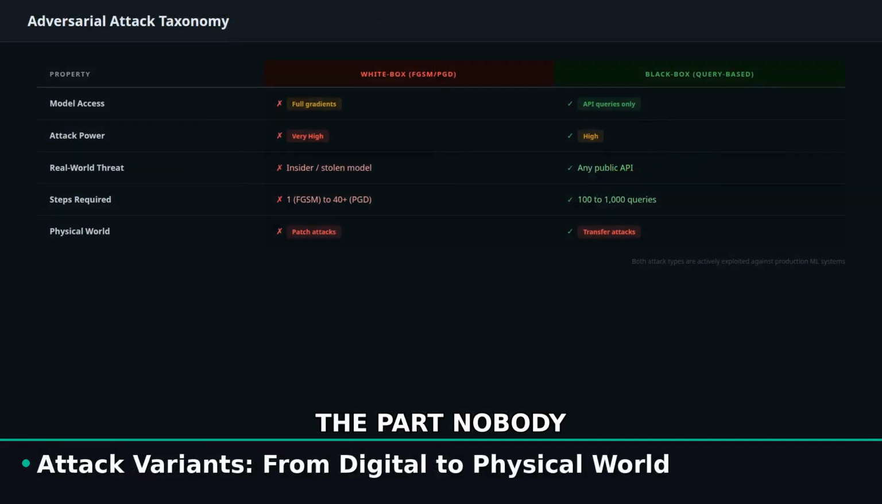Now here is the part nobody talks about. Attacks have evolved into iterative methods like PGD, projected gradient descent, which takes many small steps and is far more powerful. Then there are patch attacks, physical stickers printed in the real world, no access to model internals needed.